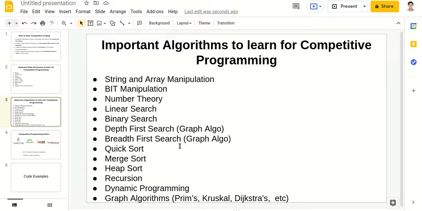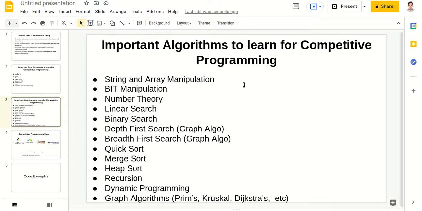You need to learn depth first search, breadth first search, quick sort is there, merge sort is there, heap sort is there, recursion is there. You need to know how recursive programs work so that you can write good, efficient recursive code. Then there is dynamic programming. Dynamic programming we generally do using arrays, like we make a table and we store values. That is how we do dynamic programming. Then again, other graph algorithms are there, like Prim's algorithm, Kruskal algorithm, Dijkstra's algorithm, etc.